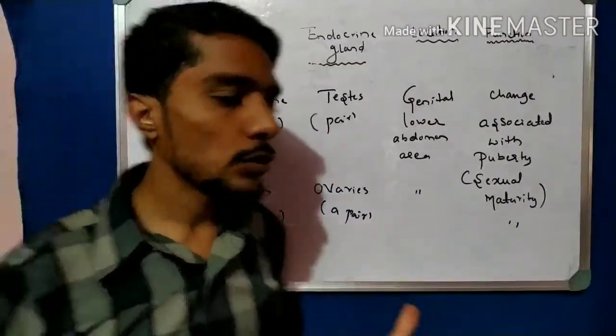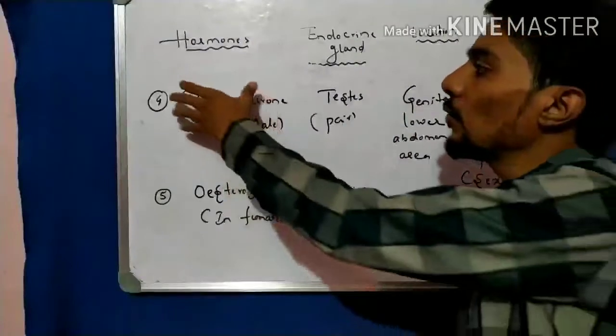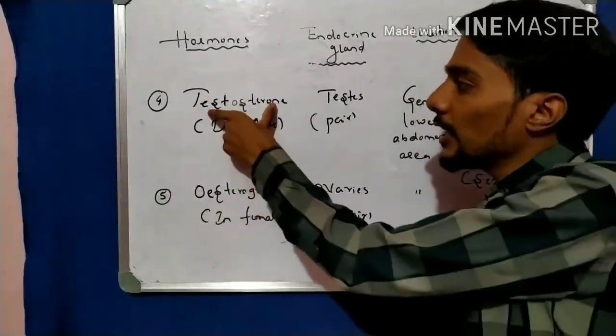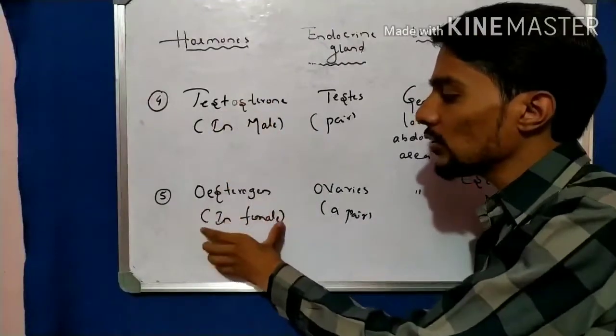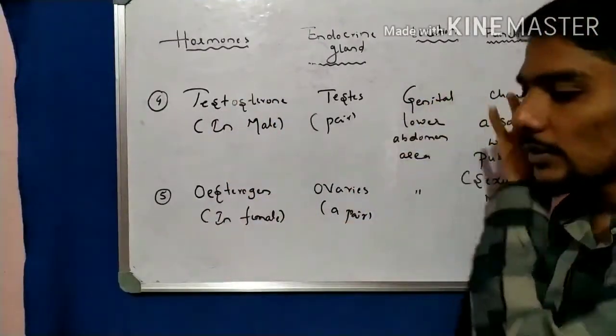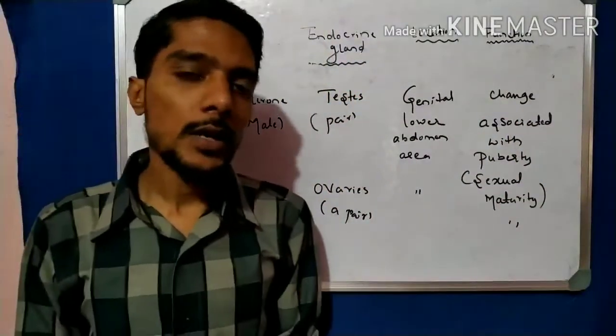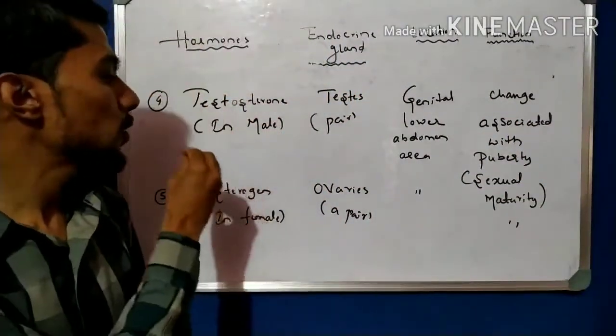So this was the second important hormone pair: testosterone for male and estrogen for female, with their position, location, and then their function. So that is the hormones testosterone and estrogen.